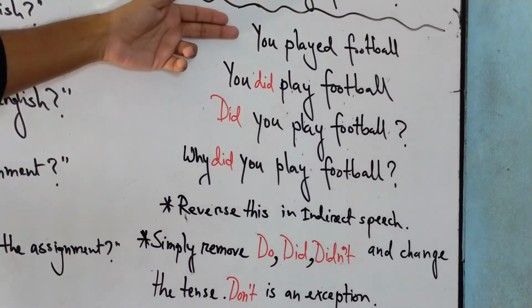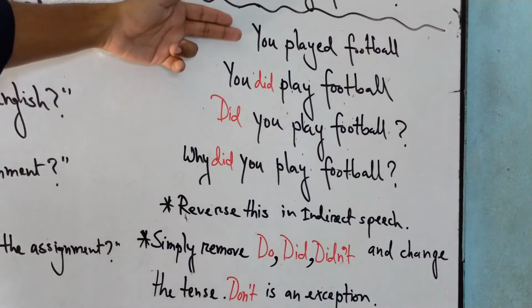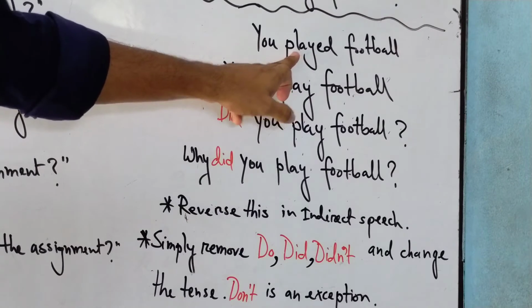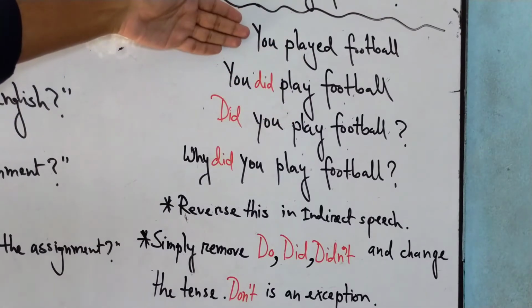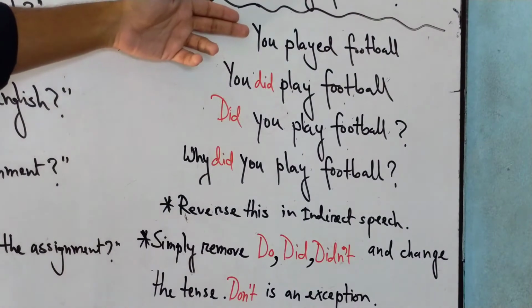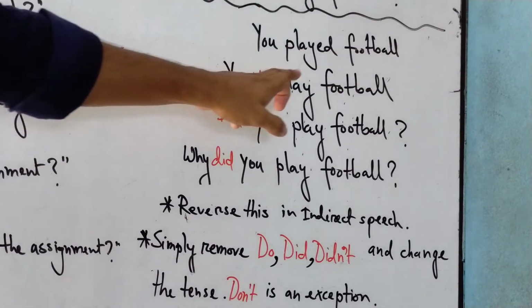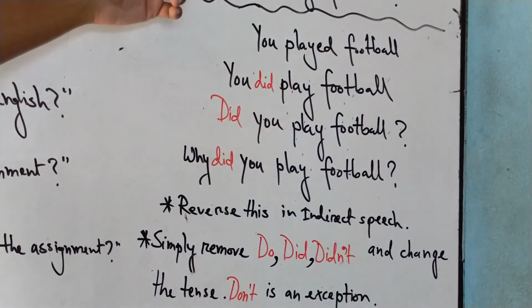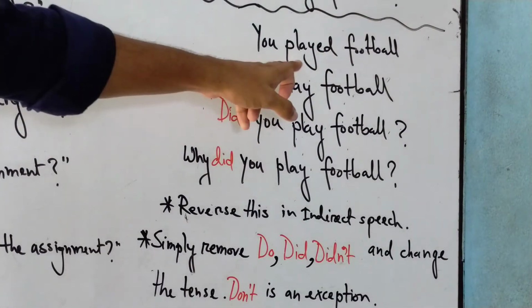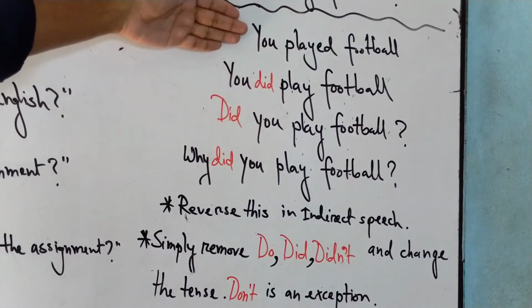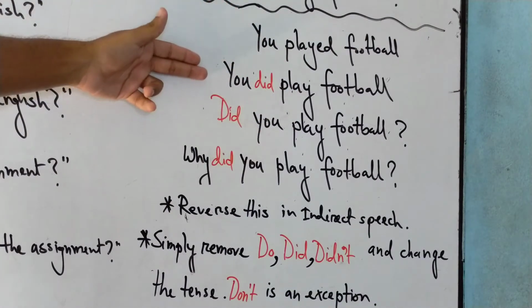So here I have another example written which says you played football. As you know, it's in past indefinite tense. So if you want to change it into an interrogative sentence, again we need the help of the do verb, and we bring the do, and the do takes up the past tense of the main verb. So the do becomes the past form of do, which is did, and the play gets released of any kind of added stuff to it. So you played football becomes you did play football.